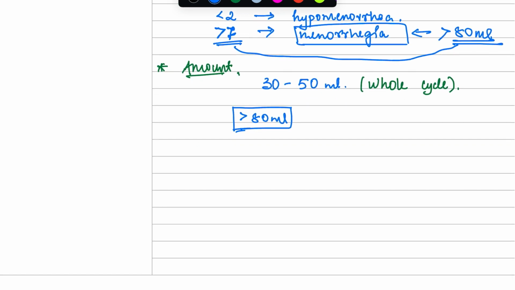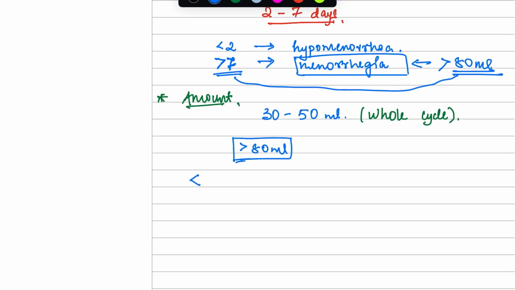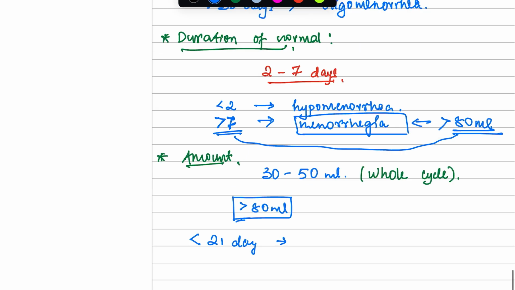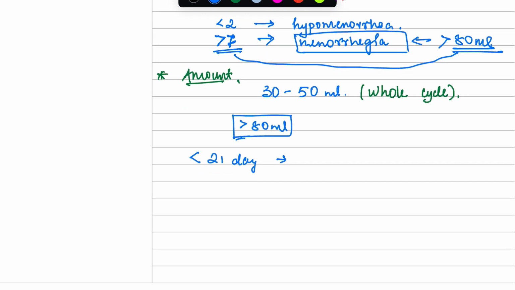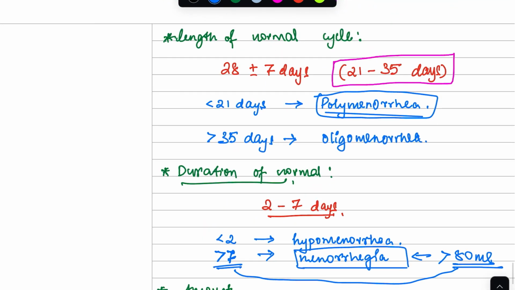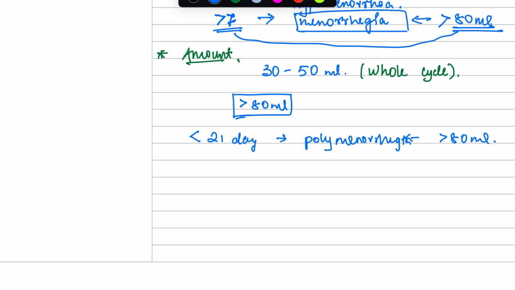Now if your periods are less than 21 days, you know the term here. We told it's polymenorrhea if your periods come in less than 21 days. But if it is also more than 80 ml, so you have your periods less than 21 days very frequently and the blood loss is also more than 80 ml, what do we call it? We call it polymenorrhagia. The term polymenorrhea is when the period is only less than 21 days, but if you also have blood loss more than 80 ml, it will be known as polymenorrhagia.